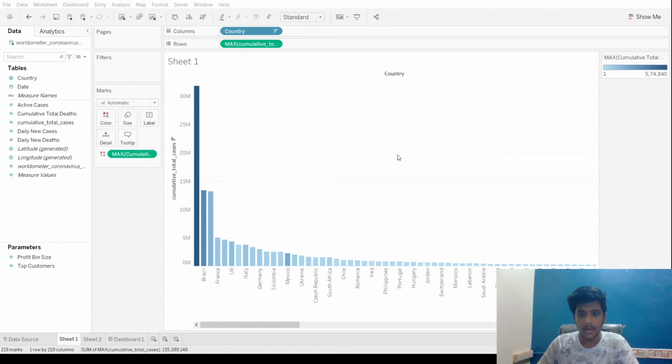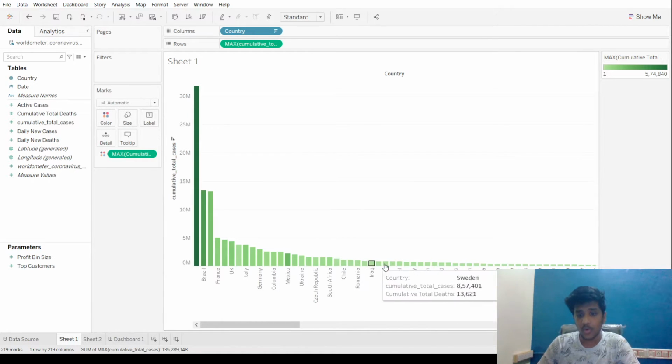I'm going to put the color green. Okay. So as you can see now, this is a scale for it. The dark green value shows 5,74,840. So right now, if you hover over the bar graph, you can see that the country is USA, the total number of cases, and the total number of deaths. This can be done by using color.